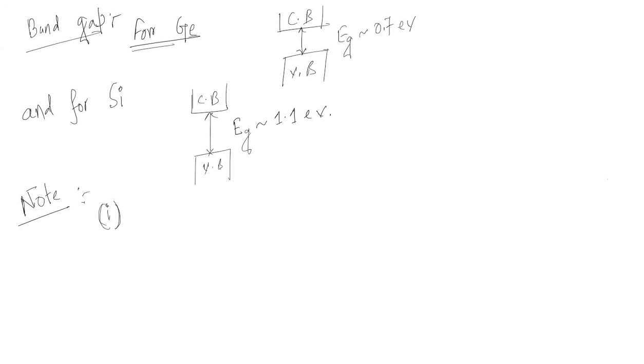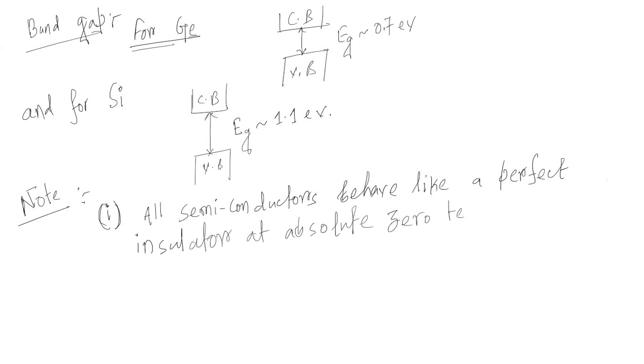All semiconductors behave like a perfect insulator at absolute zero temperature.